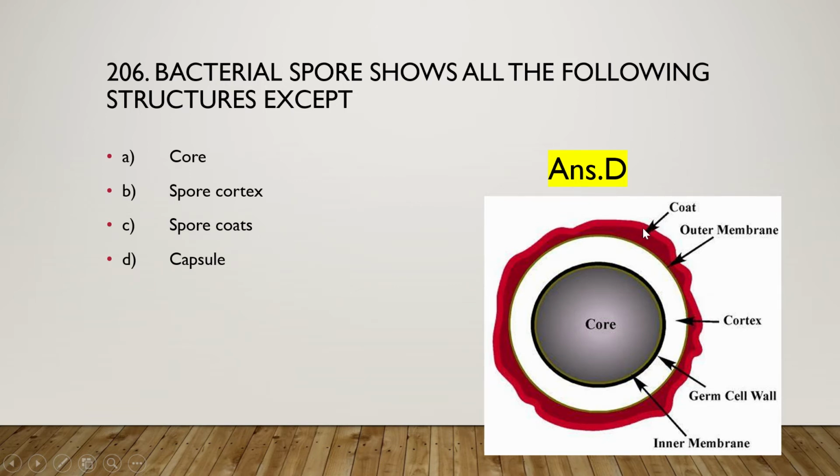This is the outer part, the coat, then this is the outer membrane, and this is the cortex. Here this one is the cell wall, this one is the inner membrane, and this is the core where DNA is present. Okay, so here no capsule is present in the bacterial spore.